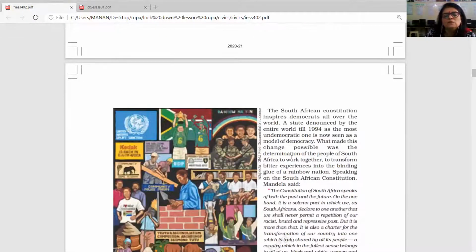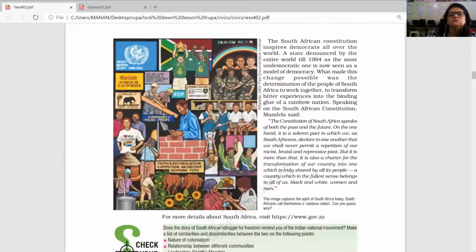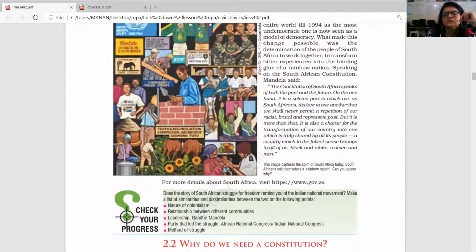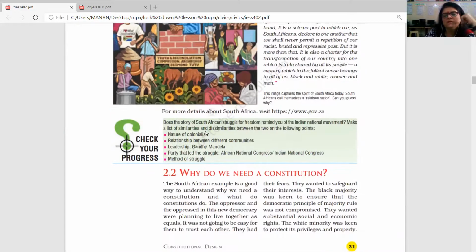Another value-based question is why South Africa is considered a rainbow nation. Because South Africa is based on multiple races. It gives equal opportunity and brings equality among all races. That is why it is known as the rainbow country. Now, why do we need a constitution?